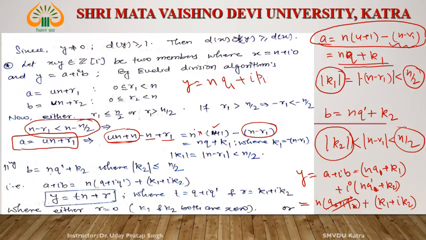Okay, what is p1? p1 is k1 plus i k2 and q plus i q prime is q1. Okay.